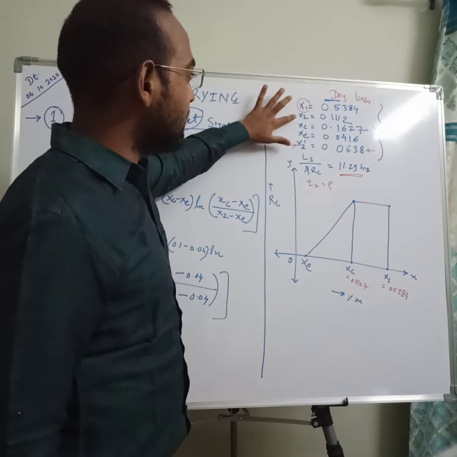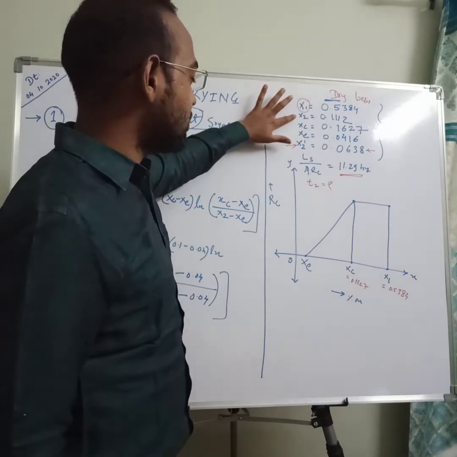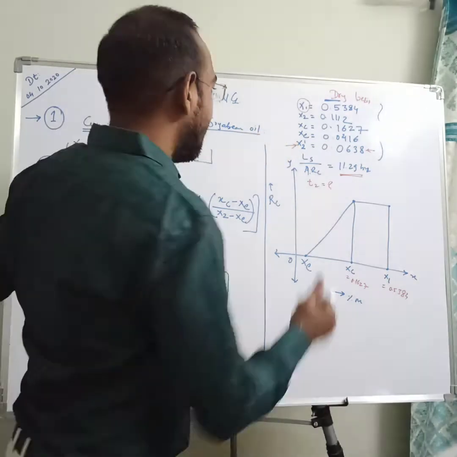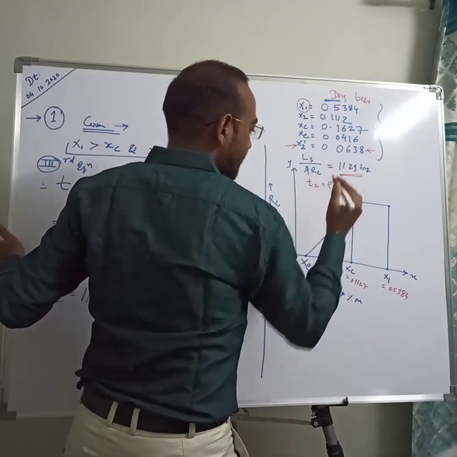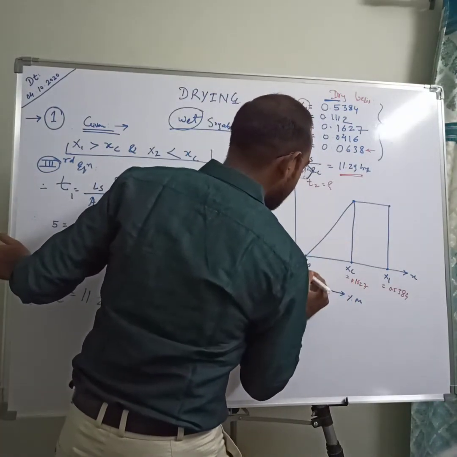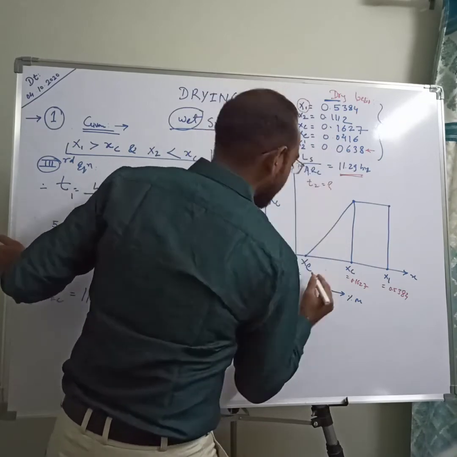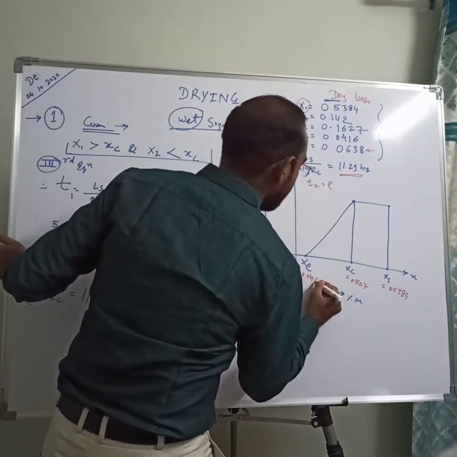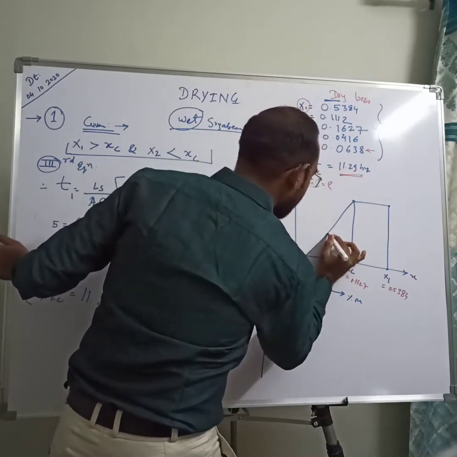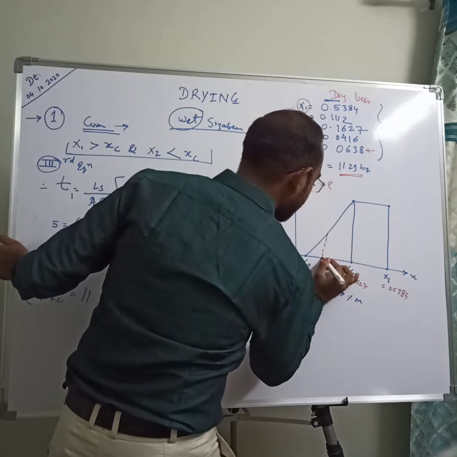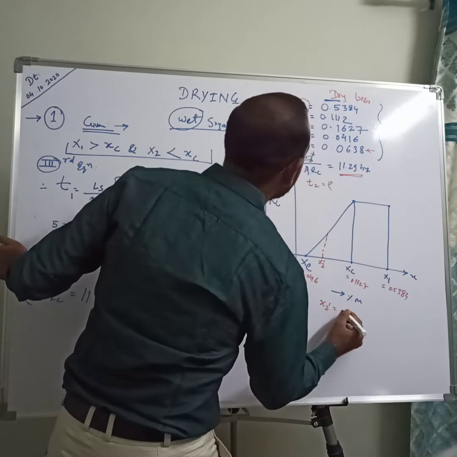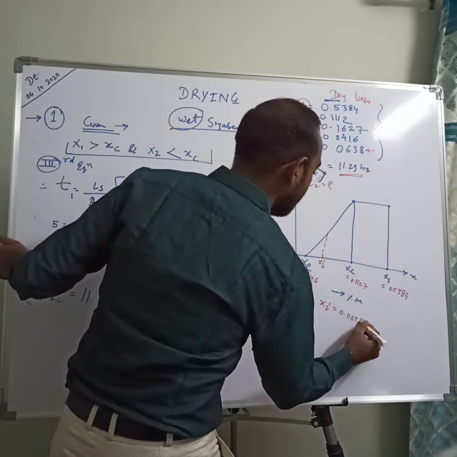This x2 is used for the final moisture of the first stage, and this x2 dash is used for the final moisture of the second stage, and x2 dash is 0.0638, obviously on the left side of the critical moisture, and xe is 0.0416.